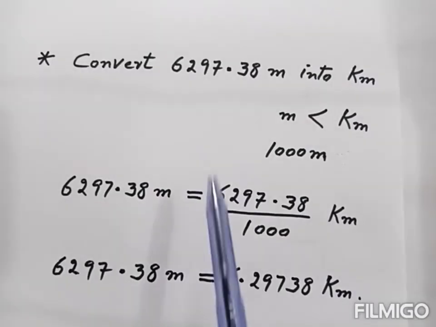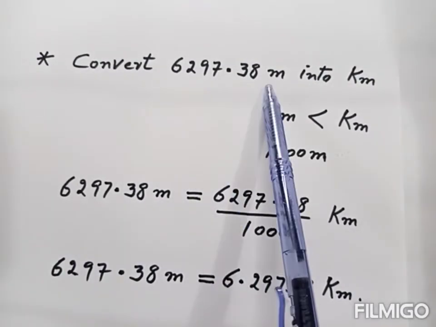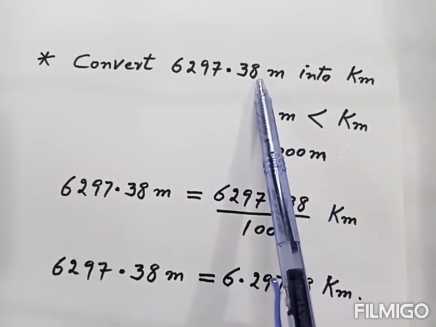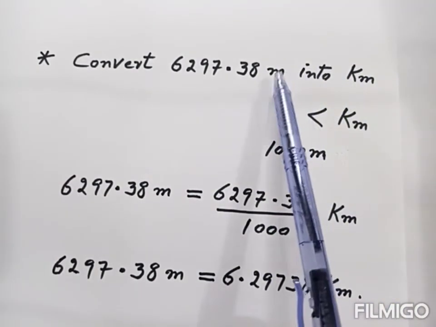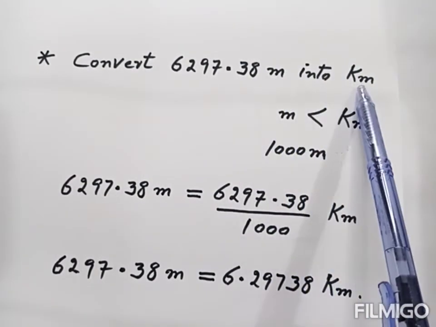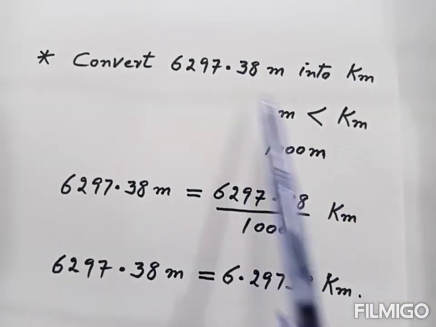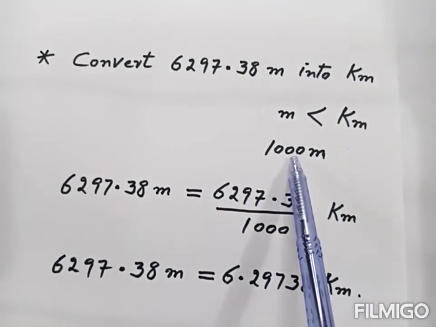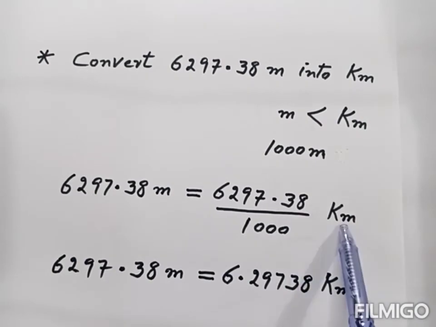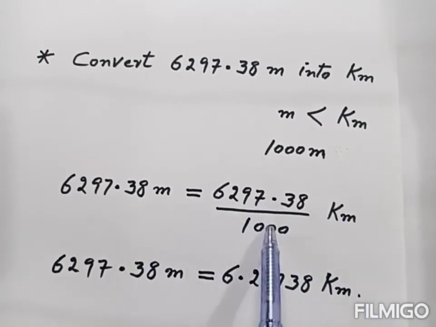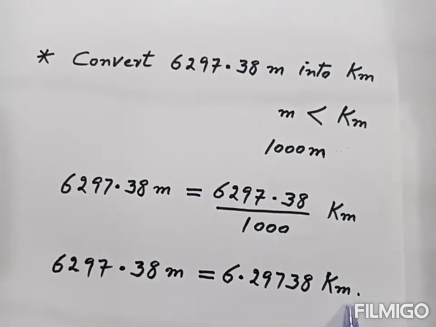So we take here another example. This much meter into kilometer. We convert this into this. So again we convert small unit meter into kilometer big unit. So we divide this number by 1000. So we get this much kilometer. So when we divide this, we get this. So this much meter is equal to this much kilometer.